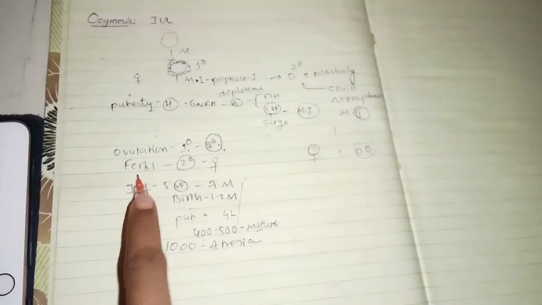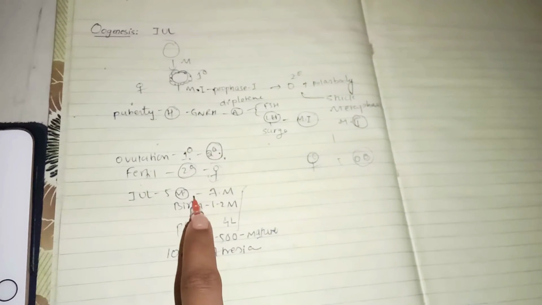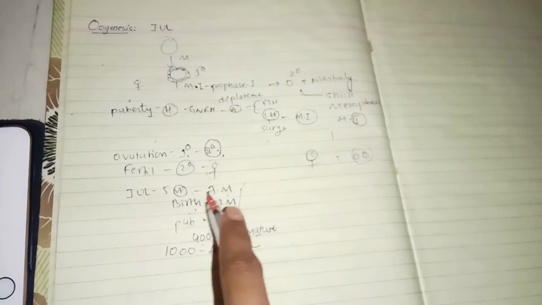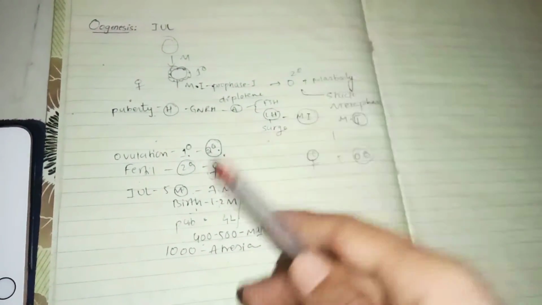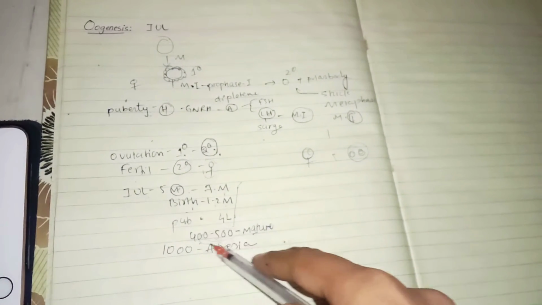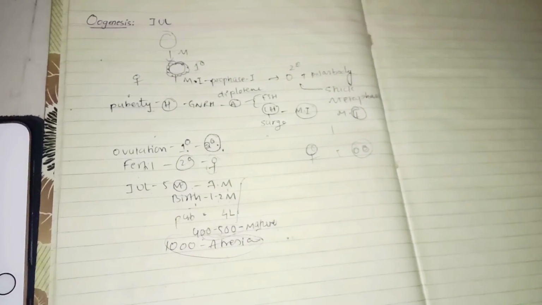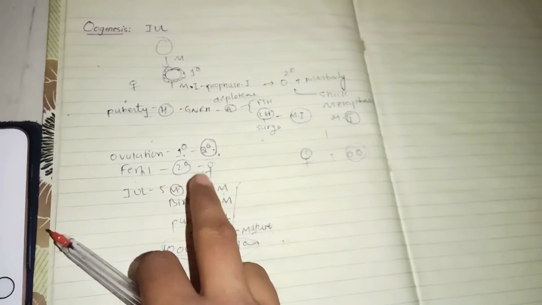Ovulation is conversion of primary oocyte to secondary oocyte. Fertilization is conversion of secondary oocyte to female pronucleus. In intrauterine life, at 5th month there are 7 million follicles. At the time of birth, 1 to 2 million follicles. At puberty, 4 lakh follicles. And in the whole lifetime of a female, only 400 to 500 follicles will get matured, and 1000 follicles will undergo atresia. And all this process of follicles is hormone independent.